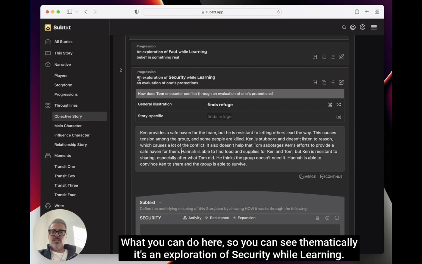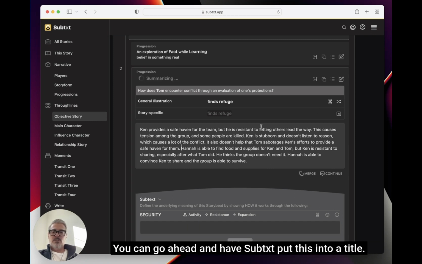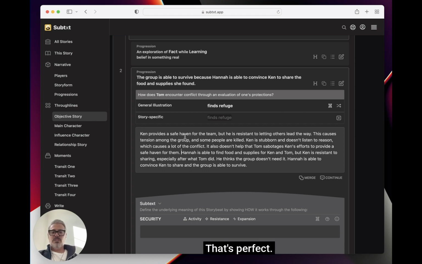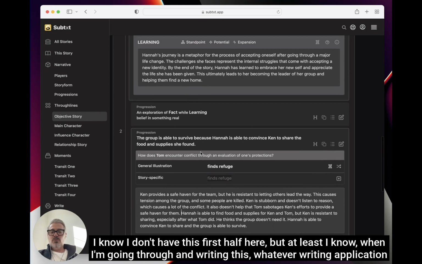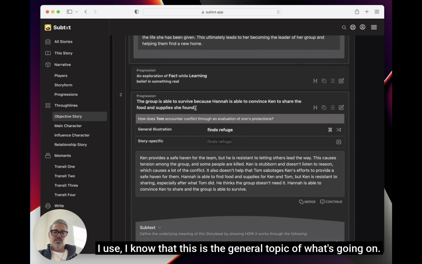What you can do here, so you can see thematically, it's an exploration of security while learning. You can go ahead and have subtext put this into a title. The group is able to survive because Hannah is able to convince Ken to share the food and supplies she found. Great. That's perfect. I know I don't have this first half here, but at least I know when I'm going through and writing this, whatever writing application I use, I know that this is the general topic of what's going on.